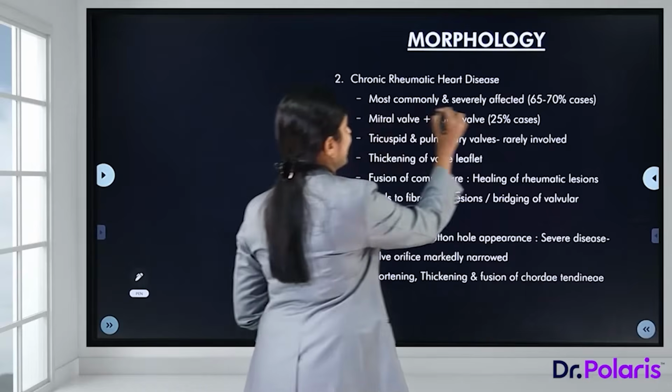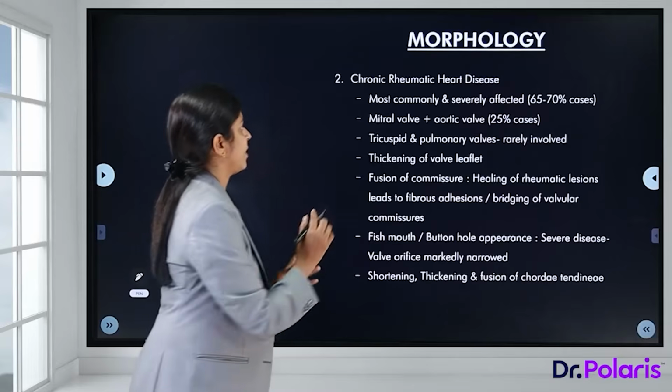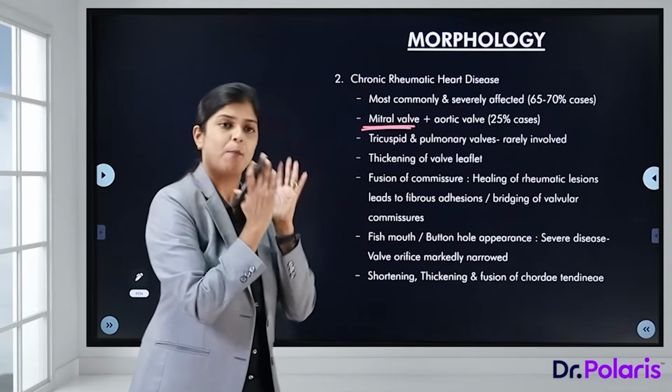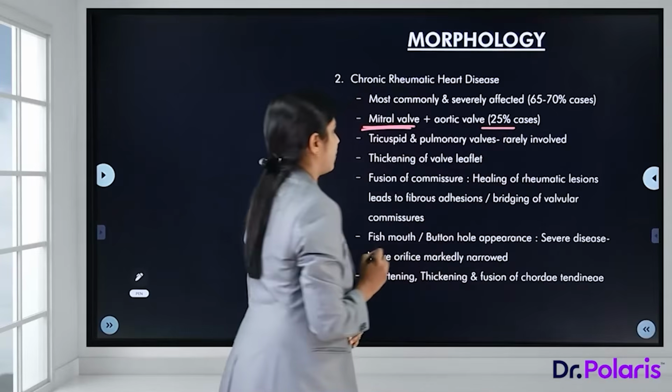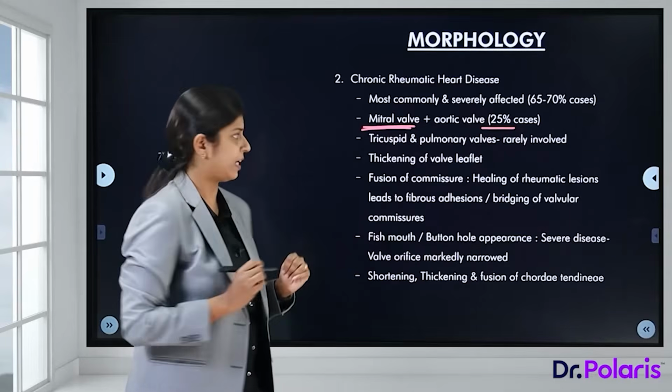The most commonly and severely affected is the mitral valve, seen in 65 to 70% of cases. Apart from that, mitral valves in combination with the aortic valve are affected in 25% of cases. Now the tricuspid and pulmonary valves are quite rarely involved.